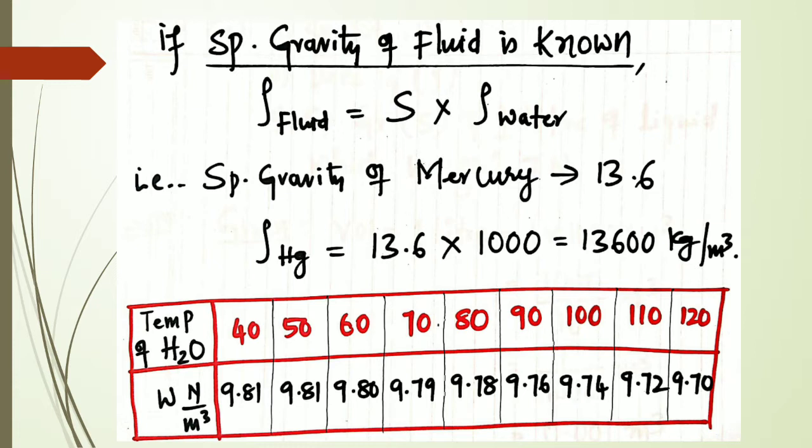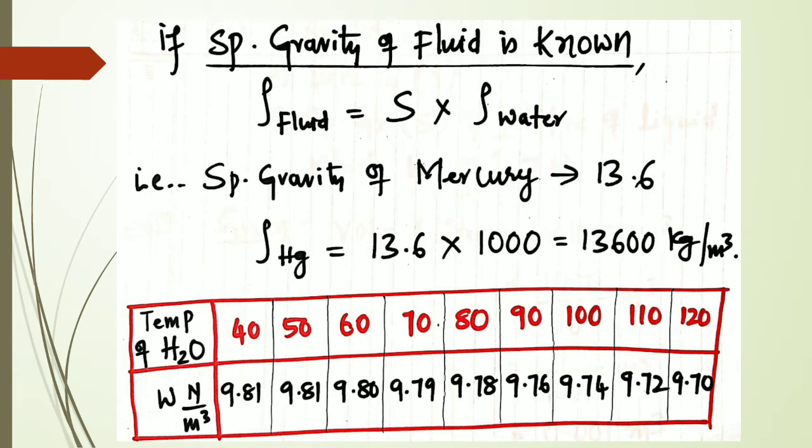So the density of water is known, from the above equation. Therefore, rho Hg, or rho of the fluid I have taken, is mercury. So specific gravity is 13.6 into the density of water, 1000. Therefore, 13,600 kg per meter cube is the density. So if I know the specific gravity, I can calculate the density of the fluid here. Fine. So this is the brief introduction about specific gravity.